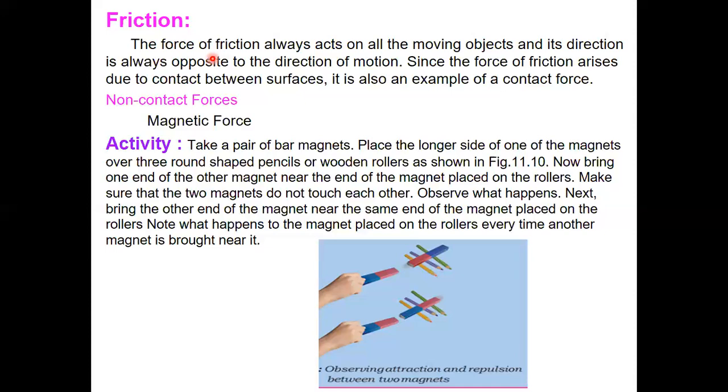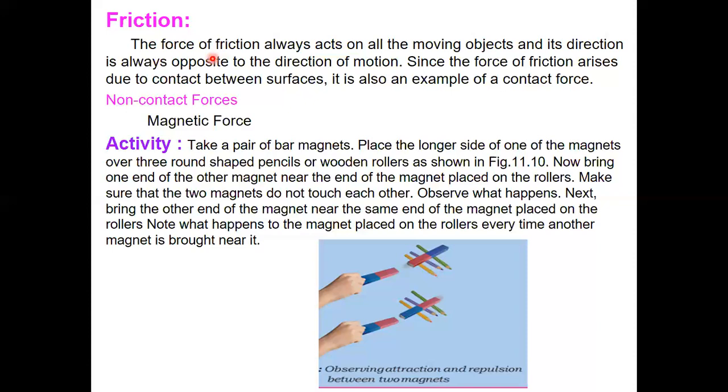The force responsible for changing the state of motion of objects in all these examples is the force of friction. See children, the ball rolling on the ground is in contact with the ground there, and the frictional force is acting there. It is the force of friction between the surface of the ground and the ball that brings the moving ball to rest.